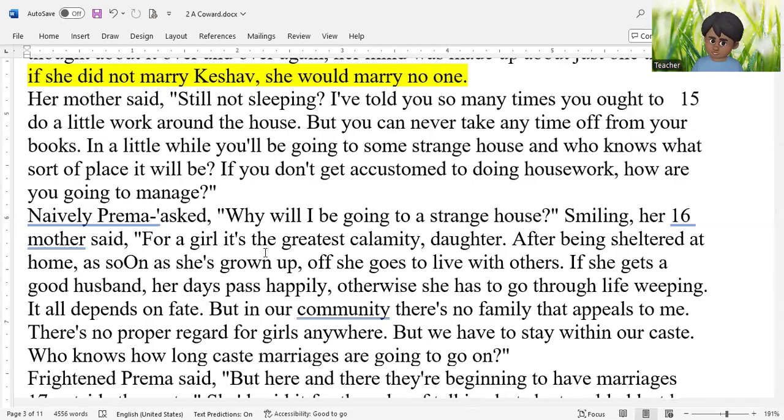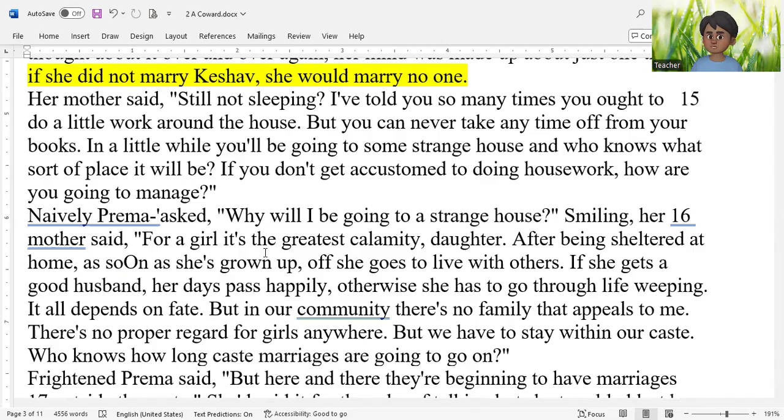Now, another important thing here, write a word like gender role. What is gender role? Gender role is what a man is expected to do in day-to-day life and what a woman is expected to do in day-to-day life. For example, in traditional homes, women are expected to work around the house. Right now, here you see gender role. Her mother wants Prema to work around the house, work in the kitchen maybe. But you can never take any time off from your books.